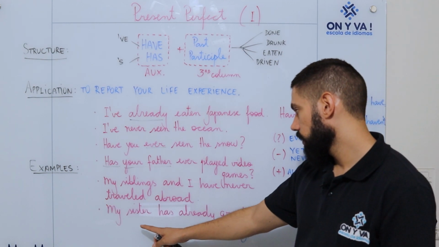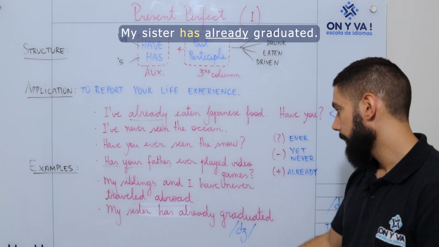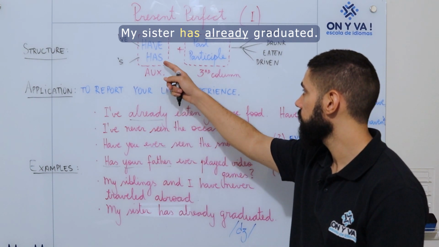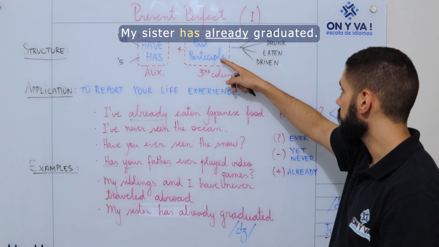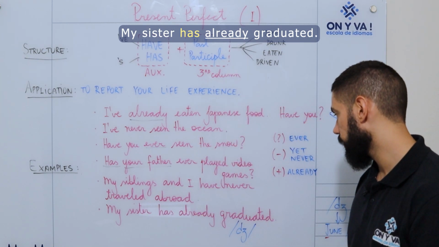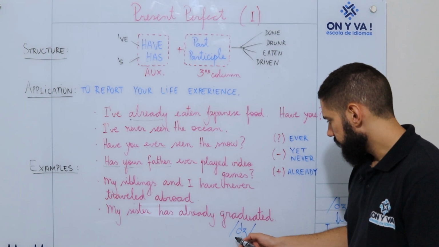Another example, my sister has already graduated. My sister, singular, has already graduated. Attention here.